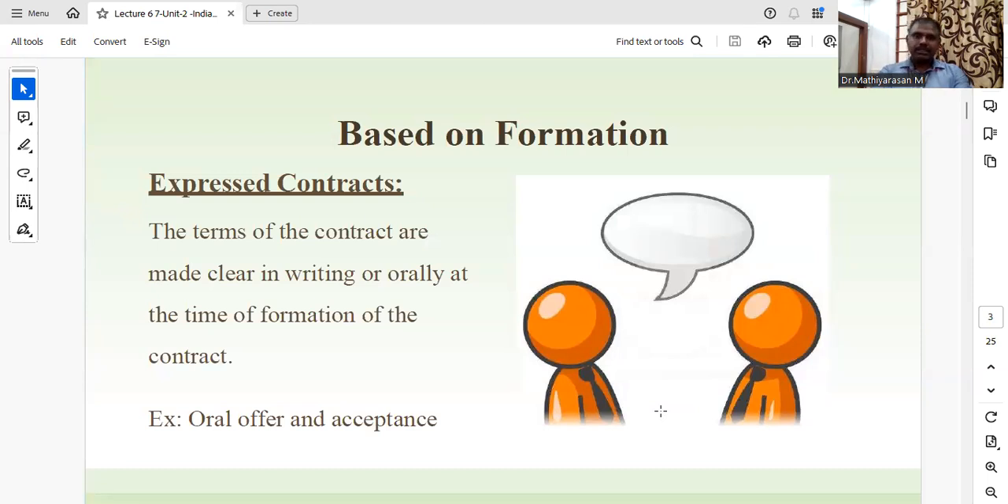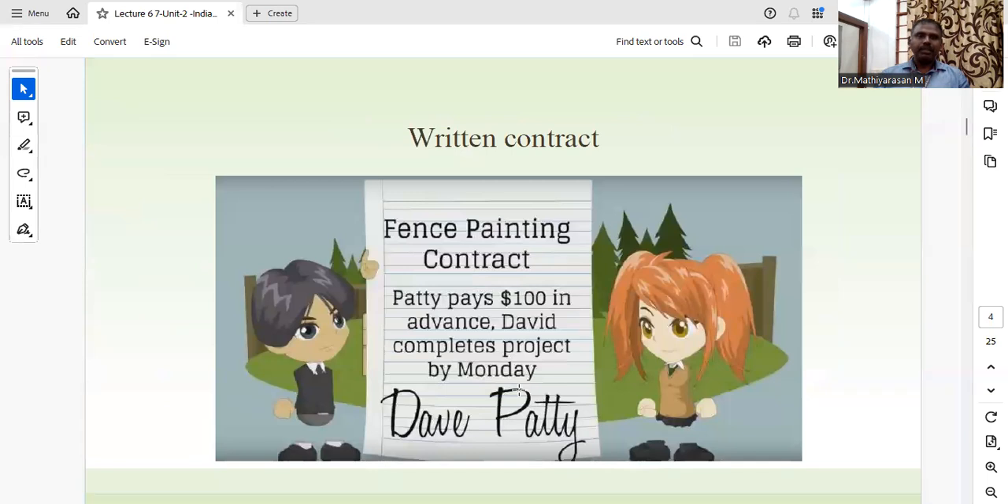Based on the formation, the first one is express contract. The terms of the contract are made clear in writing or orally at the time of the formation of the contract. For example, oral offer and acceptance, written contract.